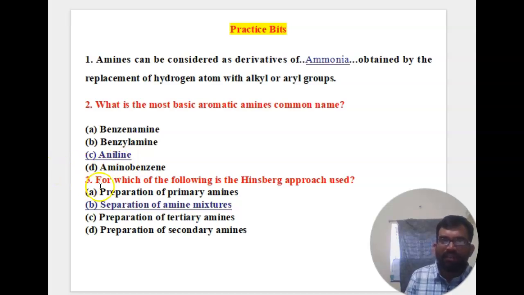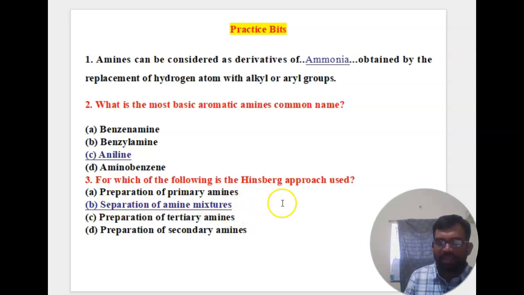Then the third one: for which of the following is the Hinsberg approach used? The options are preparation of primary amines, separation of amine mixtures, preparation of tertiary amines, and preparation of secondary amines. The Hinsberg approach is used for separation of amine mixtures.